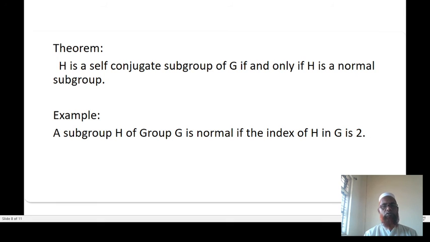So a self-conjugate subgroup is a normal subgroup and a normal subgroup is a self-conjugate subgroup of G.